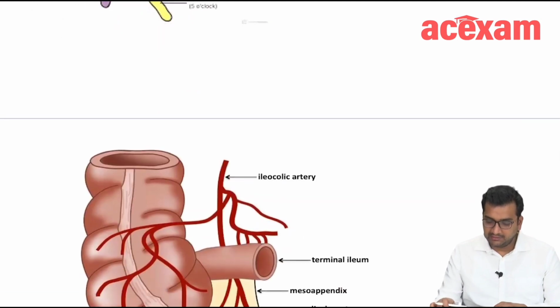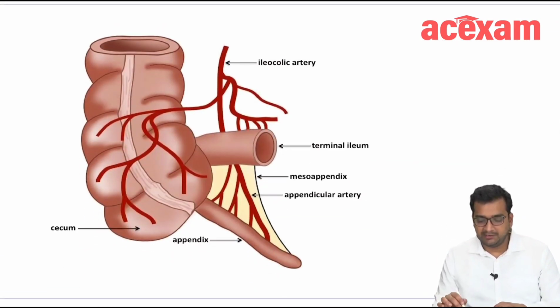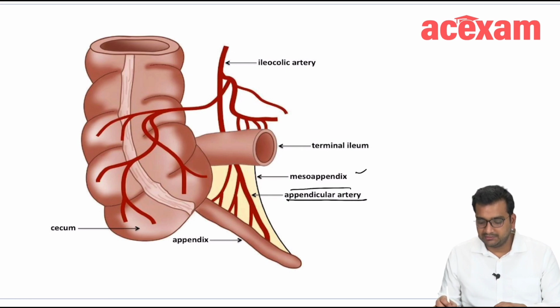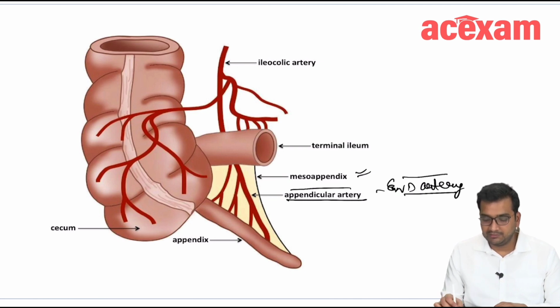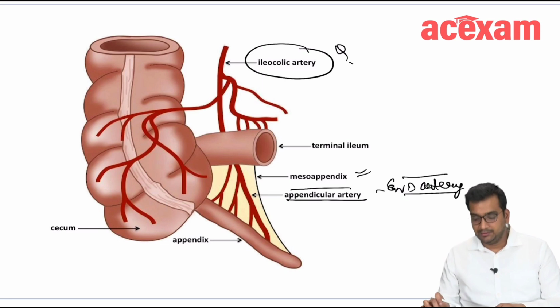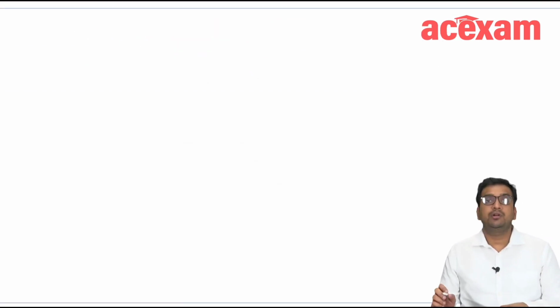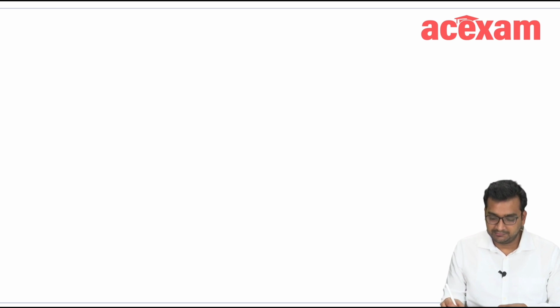Now we'll discuss regarding the blood supply. There is an ileocolic artery which is giving the branches to the terminal ileum and cecum, and it is continuing after giving these branches as appendicular artery going through the mesoappendix, and it is a terminal or the end artery. Okay. It is end artery, branch of ileocolic artery. So now the most important topic in appendix is acute appendicitis. We will discuss acute appendicitis in detail.